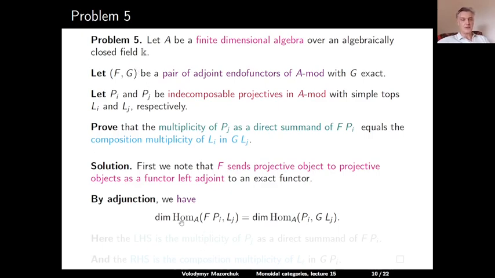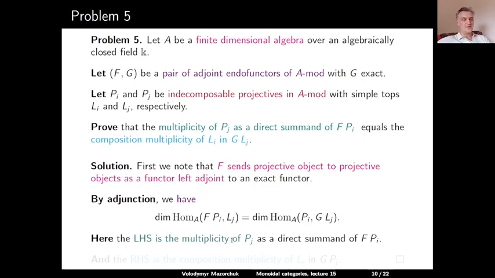The dimension of the homomorphism space as A modules from F P_i to L_j is equal to the dimension of the homomorphism space as A modules from P_i to G applied to L_j. So this is just a direct consequence of the adjointness of F and G.